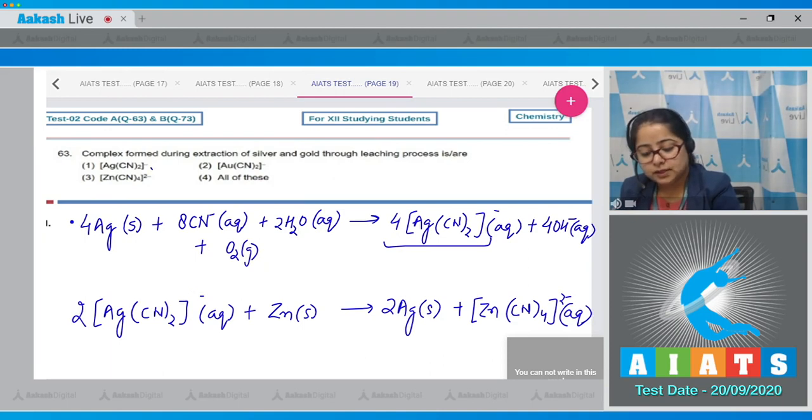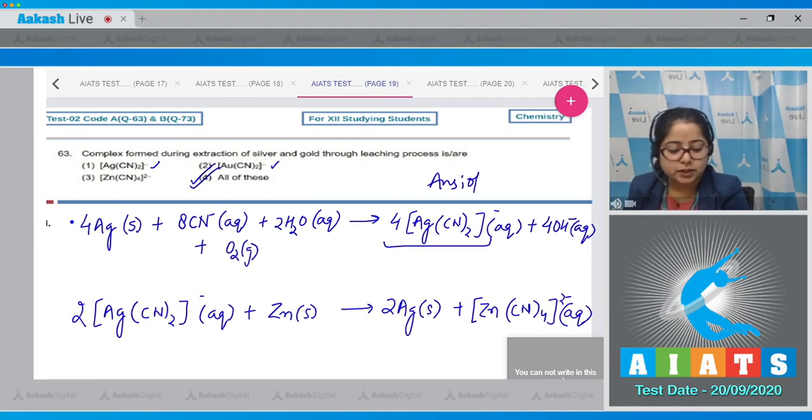Number 1 complex, this is formed during the reaction. This is also formed when the extraction of gold is done, and this compound, that is [Zn(CN)4], is also formed. So the correct answer for this question is number 4, all of these.